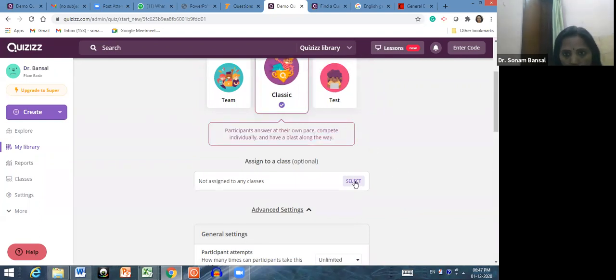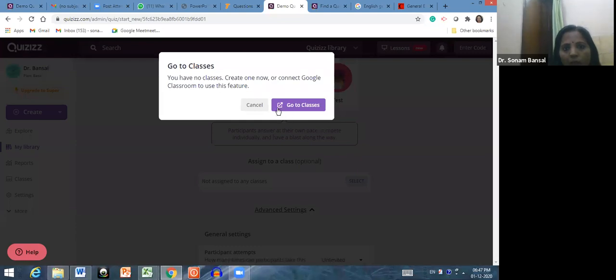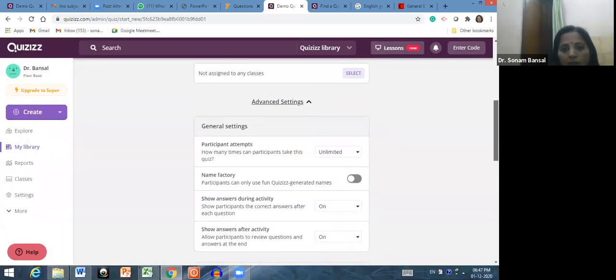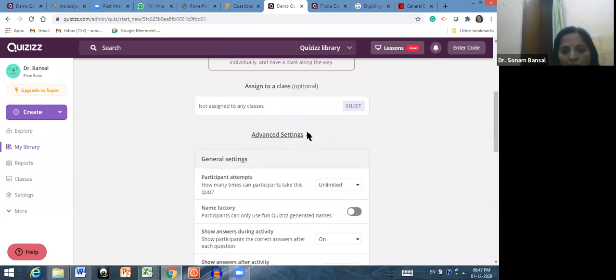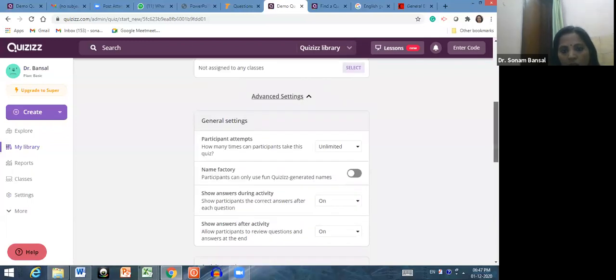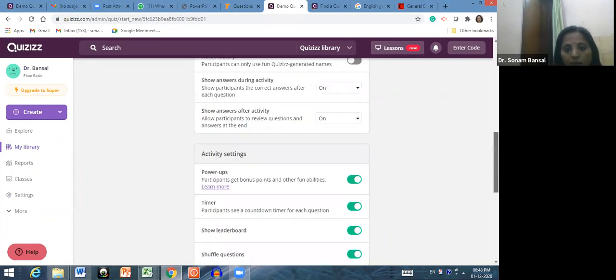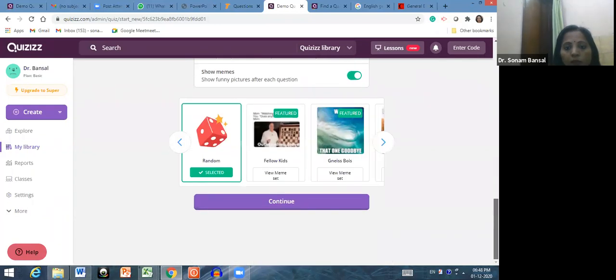So I don't want to assign any particular classes. So you can click here: anyone can play. Click here on classic mode. If you want to go for advanced settings, participants can attempt unlimited times. Name factory: participants can only use fun names while generating names. No, I don't want that. Show answer during activity. Okay, it's a fun test, so all these options are off, and click here on continue.